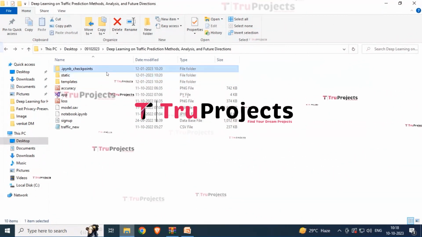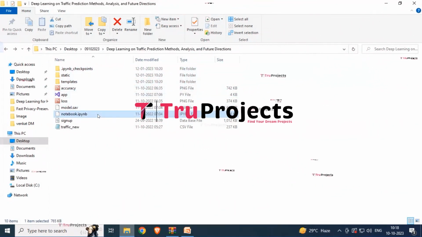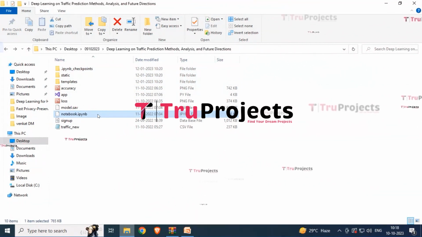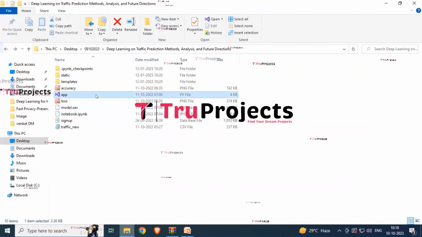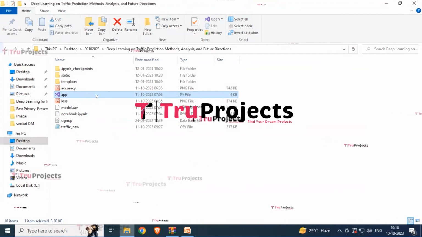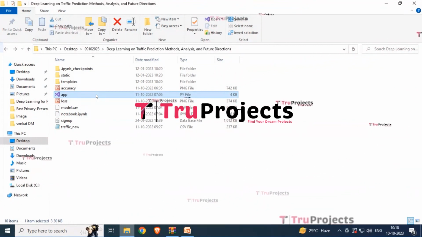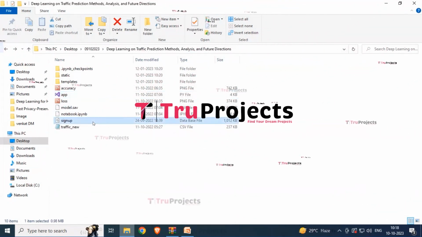And here we have an .ipynb file, which is a Jupyter notebook file which contains a combination of code, text, and outputs all in one place. It allows users to write and execute code in individual cells, making it a popular choice for data science. Next, we have the map.py file, which likely contains the information related to the back-end logic. It could include code written in Python that handles server-side operations such as processing user requests, interacting with the database, and generating dynamic content to be rendered in the HTML templates. Then here we have signup.db. This file appears to be the database file which is used to store the information.